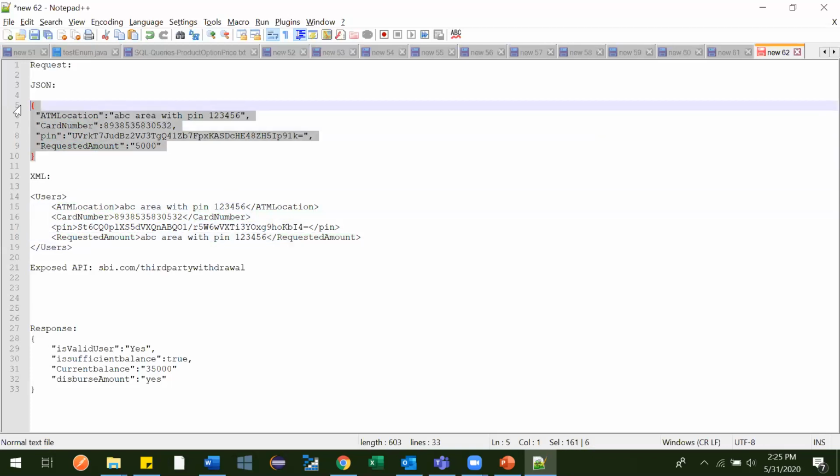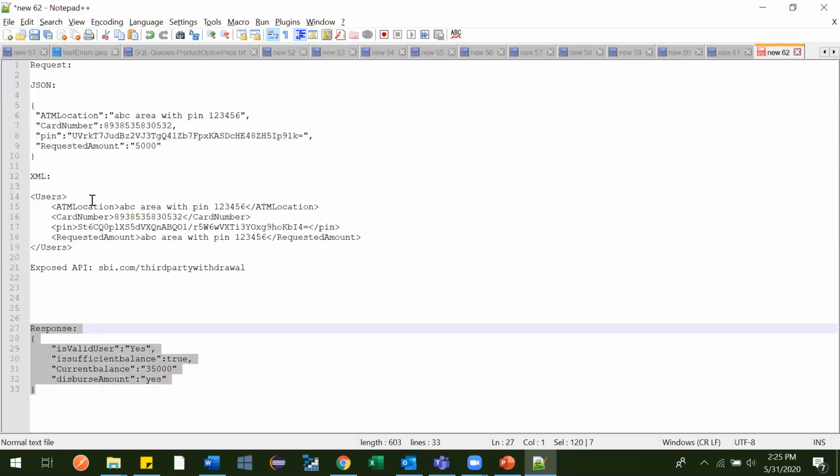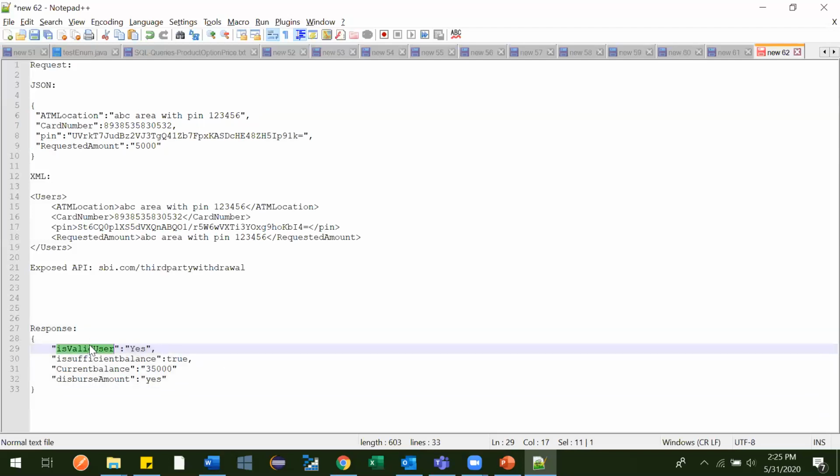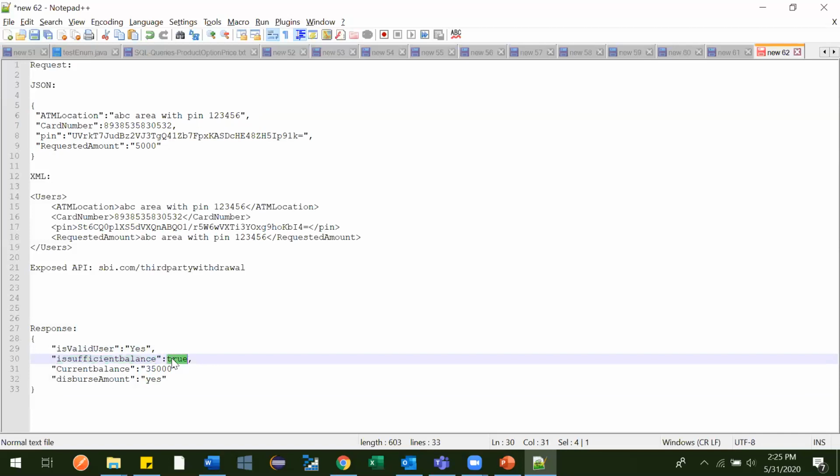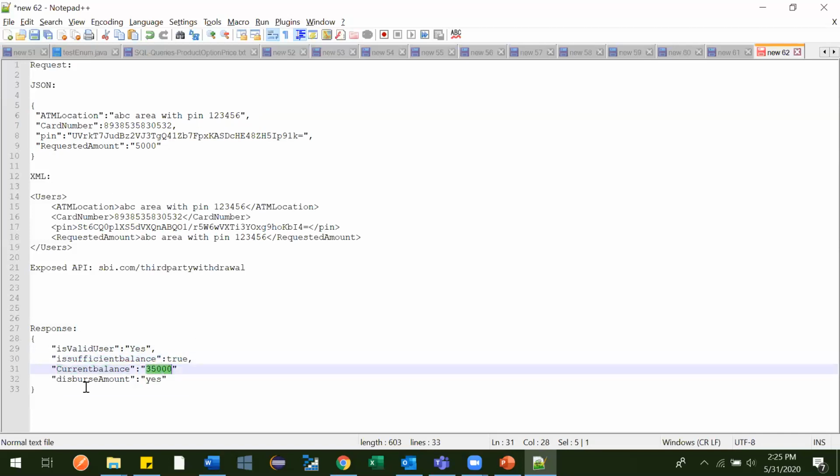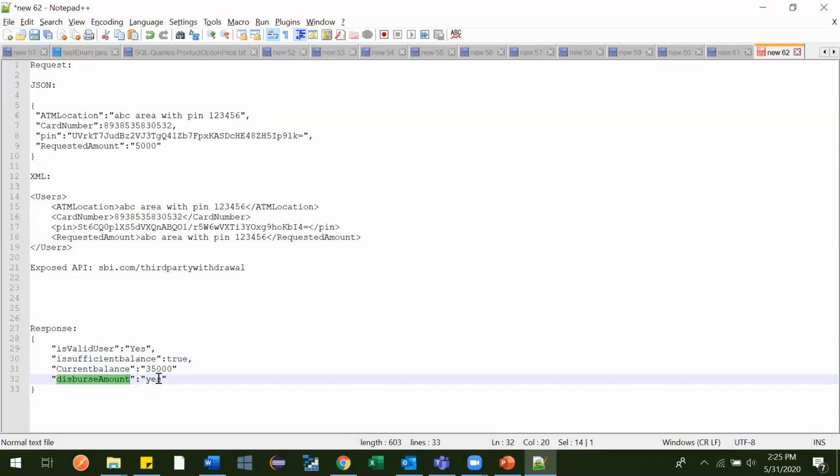The main intention of showing this is representational state transfer, REST. It goes to SBI Bank. SBI Bank will fetch this information, validate it, and send a response back to ICICI Bank: is this a valid user, yes; is there sufficient balance, true; the current balance is this much; shall I disburse the amount, yes.